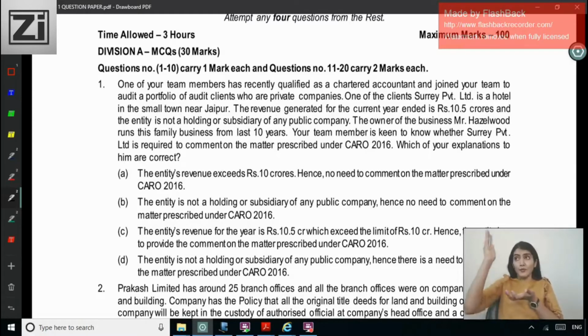Right, so up to 1 crore, 1 crore, 10 crore: if all these three numbers are within the limits, then CARO is not applicable to a private company. But in this question, how much is the revenue? 10.5 crore, which is exceeding the limit of 10 crore. So hence CARO would be applicable. This we've already analyzed before seeing the options.